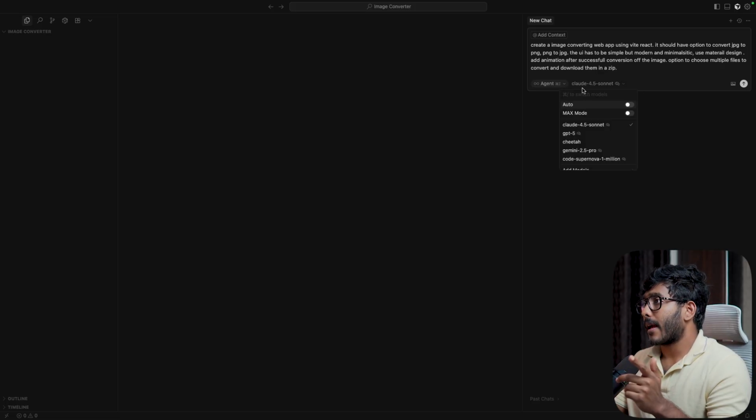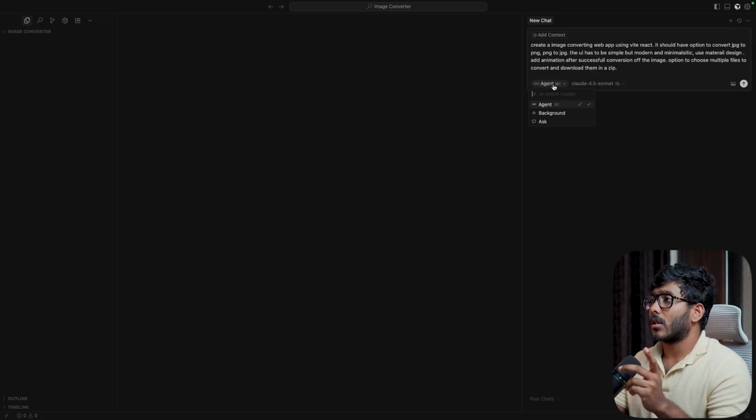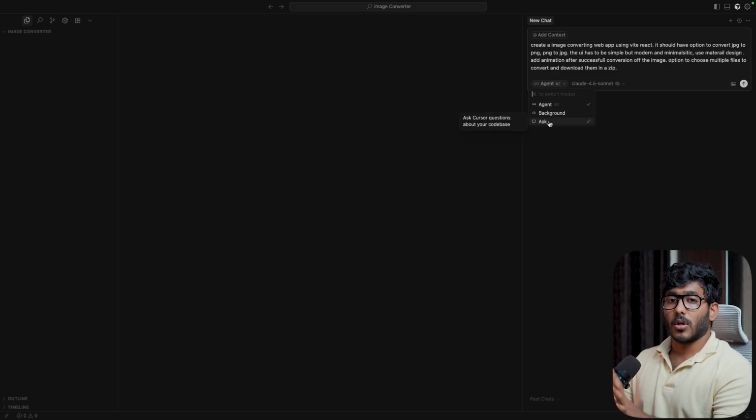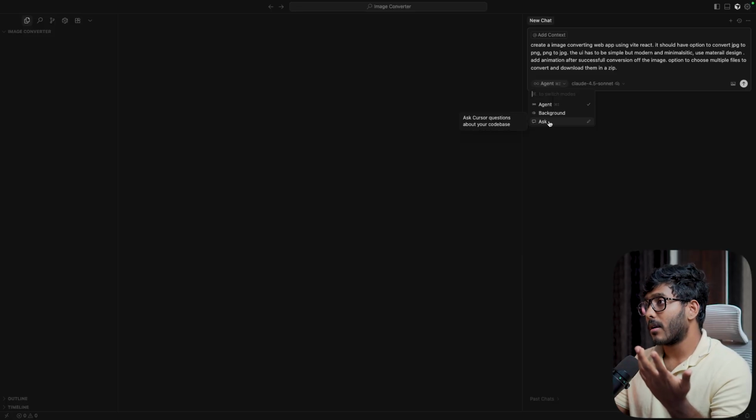Now we are using Claude 4.5 Sonnet, and it is on agent mode. In Cursor, you have an option. First, you can chat with it and create your context, right? Then you can directly move to agent mode, where it will go ahead and create the app. When you have some errors or doubts, you have to interact with it.